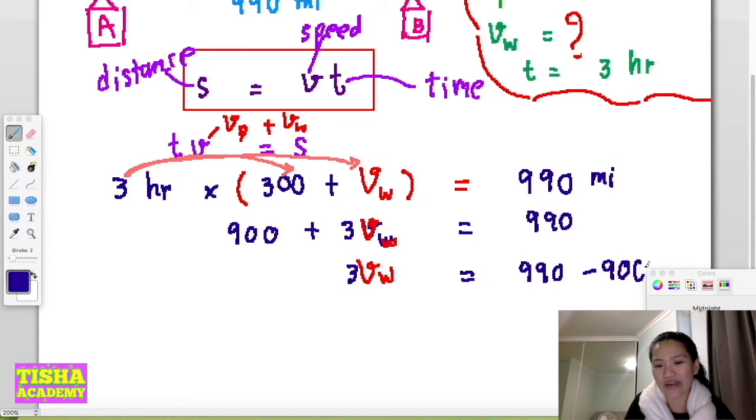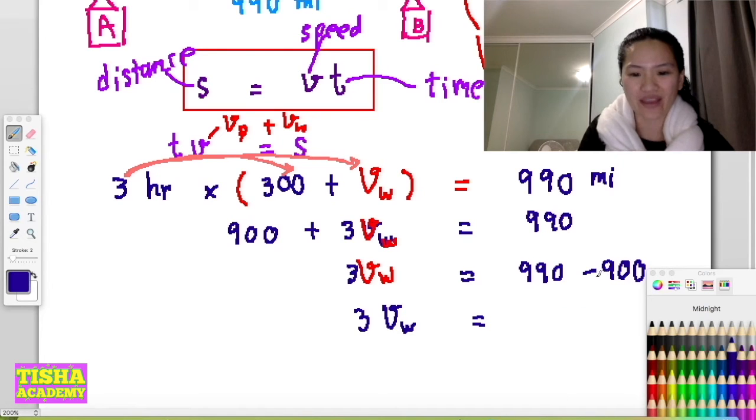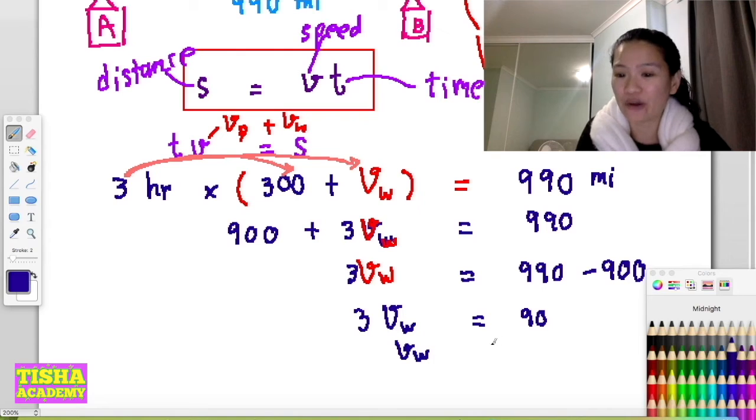So 3VW equals 990 minus 900, which is 90. So 3VW equals 90.